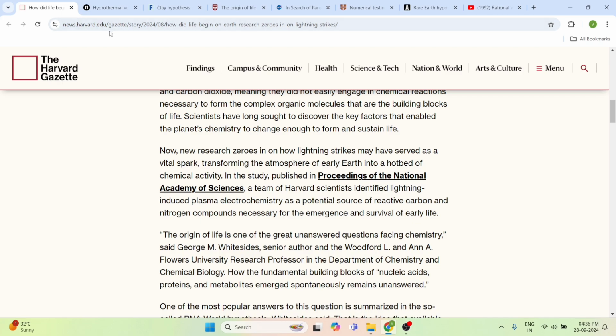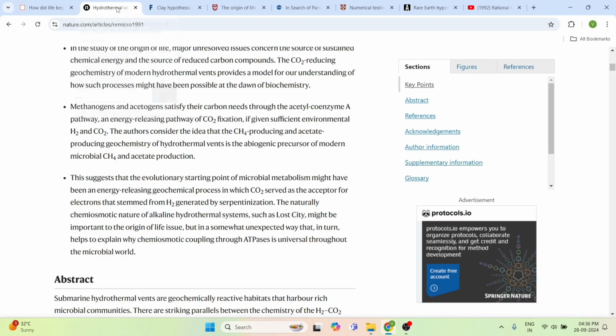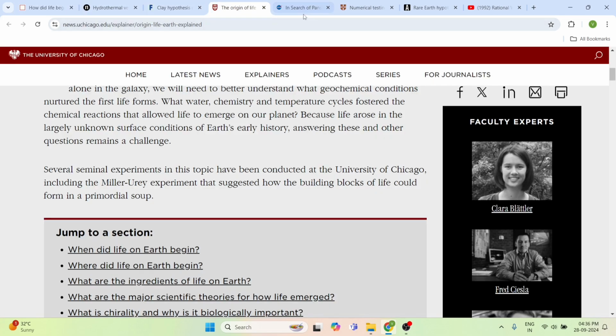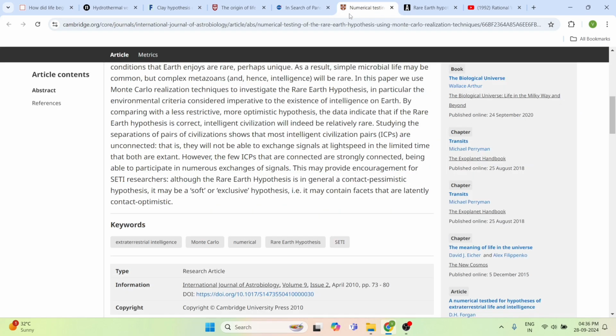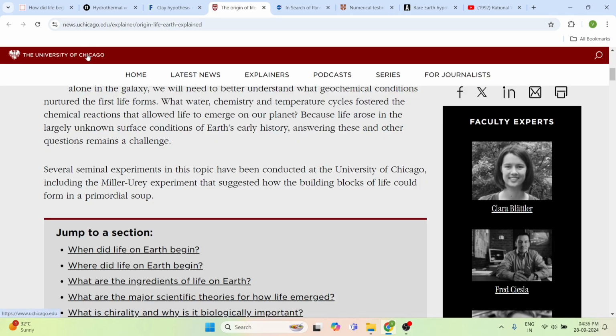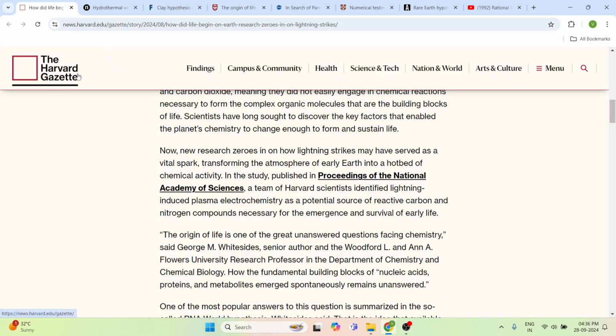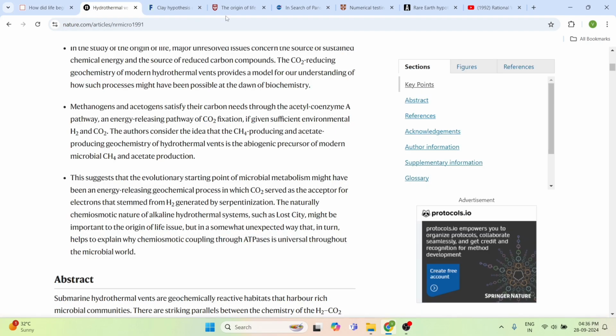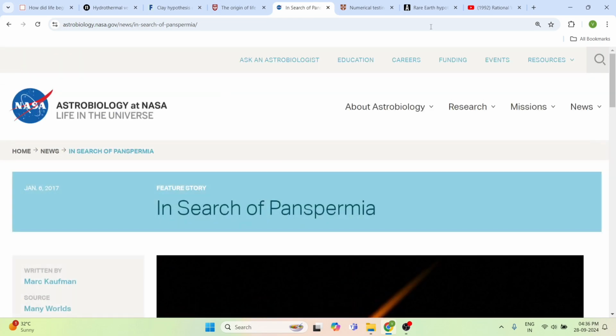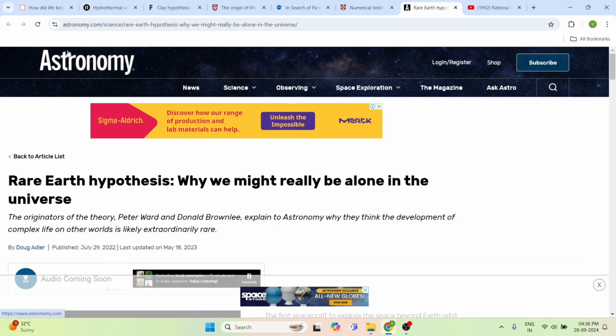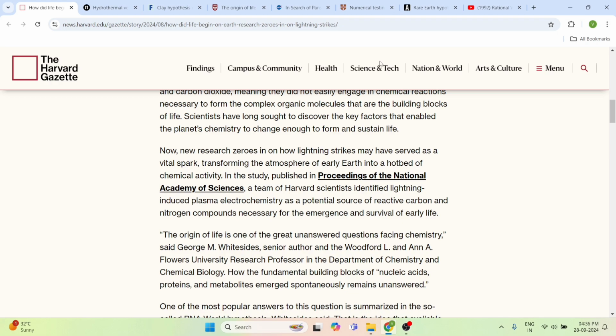So basically, we have many research articles from official sources: the University of Chicago, Harvard University, space research, and NASA. Meanwhile, I'll also be talking in Telugu so that you can understand. The reason I'm talking in English is to reach every audience out there, so to help you understand in Telugu, I will also talk in Telugu.